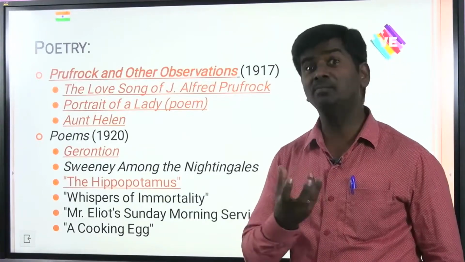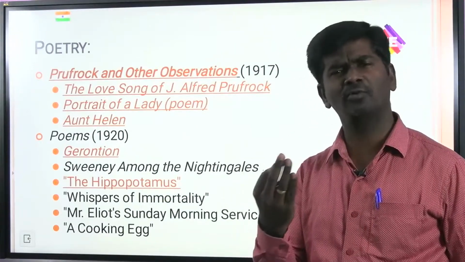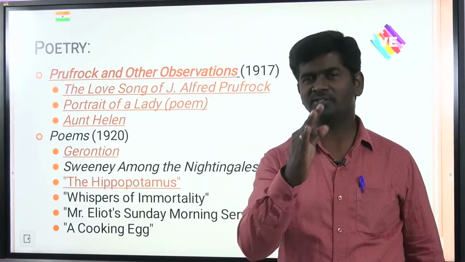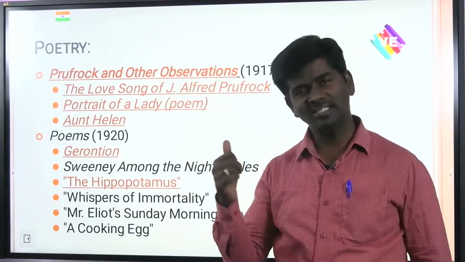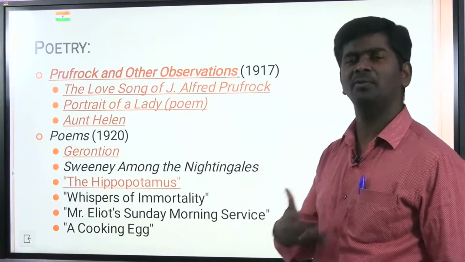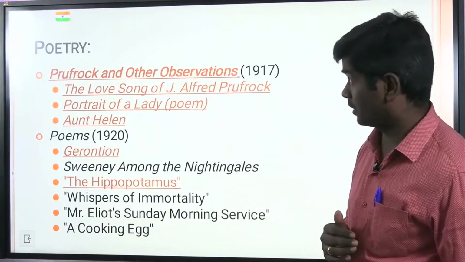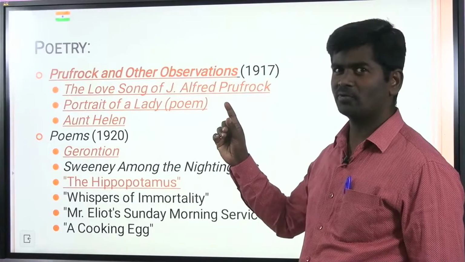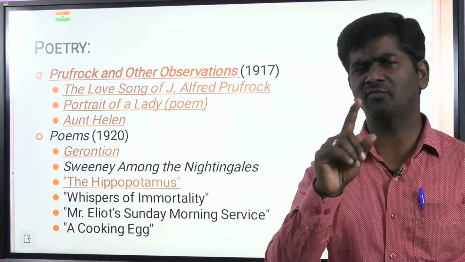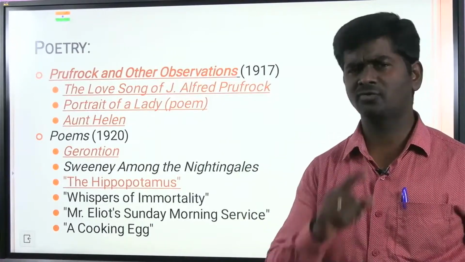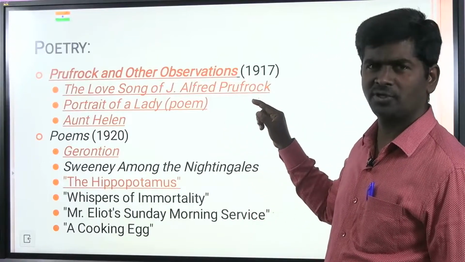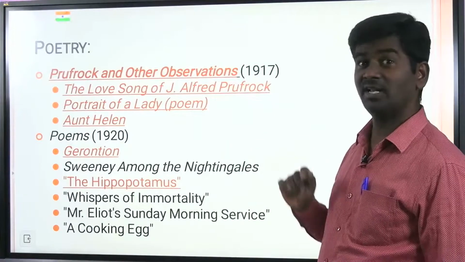So Sweeney poems are associated with T.S. Eliot. And French symbolism: one of the popular writers of the 20th century combined the concepts of French symbolism. Who is that writer? Identify: T.S. Eliot. Like that, there are plenty of things, friends. So see, Prufrock and Other Observations. The Love Song of J. Alfred Prufrock, as I told you previously, is considered to be the first great 20th century dramatic monologue. The 20th century's greatest dramatic monologue, that is The Love Song of J. Alfred Prufrock, and Portrait of a Lady.